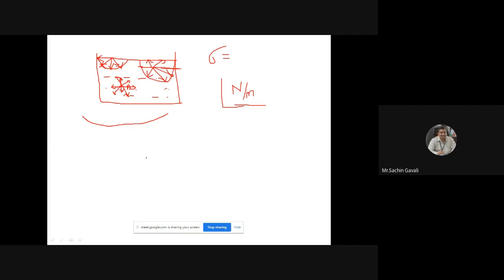Now this surface tension force, whether it is desirable or undesirable, anybody of you? Surface tension force, whether it is desirable or undesirable? Anybody of you?